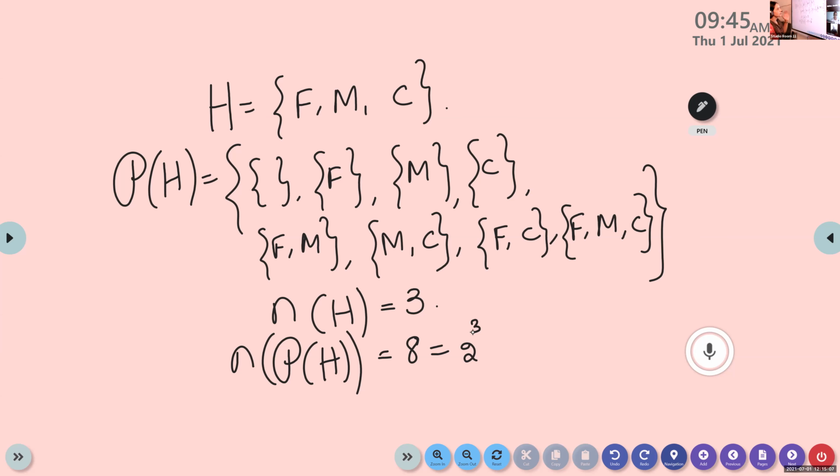Listen, what is a power set? It is the collection of all subsets. We write all possible subsets of the set. Here, H is a set containing 3 elements, F, M, and C. F stands for father, M for mother, and C for child. We write no one is there, only father, mother, or child.